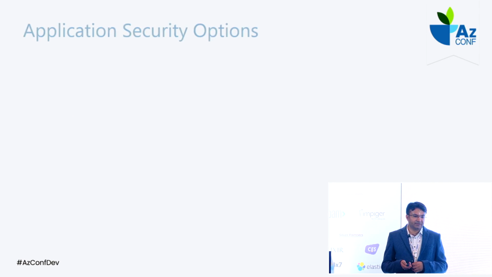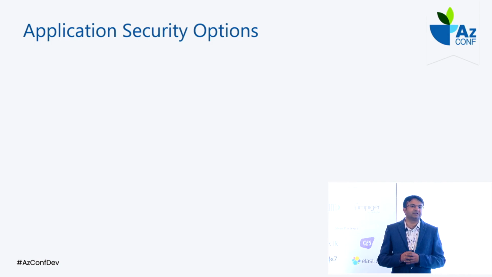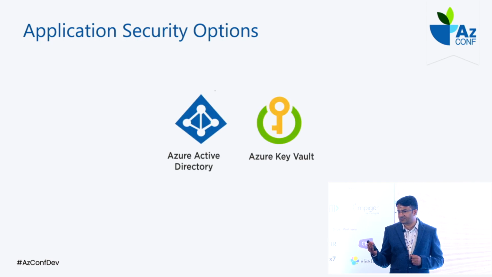The next option we have is security. Obviously, whatever application you are building, we have to implement security as well. We have the membership options available in ASP.NET Core, so we can implement it there, but there are other options available in Azure through which we can implement it in a better way. As security services, we have Active Directory and Key Vault. So these are the various Microsoft Azure services available to implement security in your application.